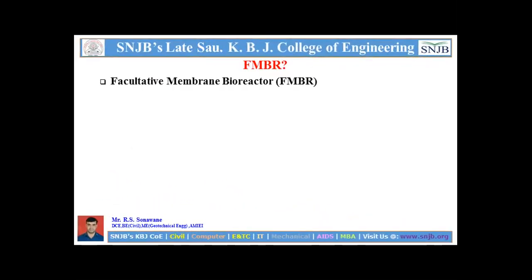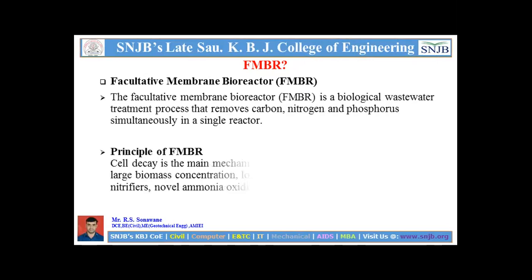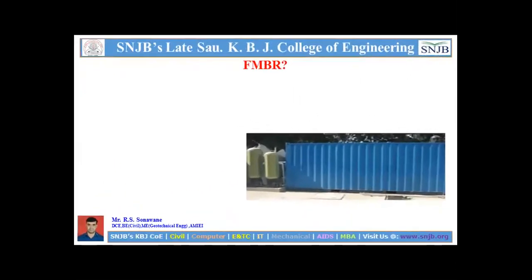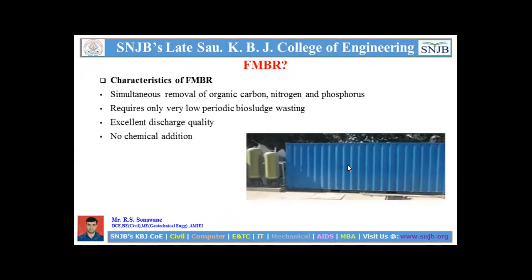The facultative membrane bioreactor is a biological wastewater process to remove carbon, nitrogen and phosphorus. So you can see the characteristics of FMBR, a one package system which we mostly use for simultaneous removal of carbon, nitrogen and phosphorus. It requires only very low periodic biosludge wasting, has excellent discharge quality, and needs no chemical additions. These are the characteristics of the FMBR.